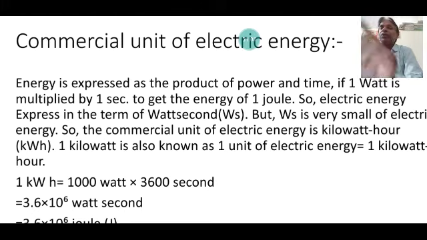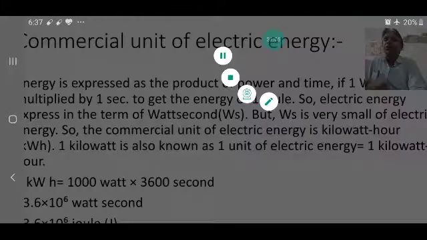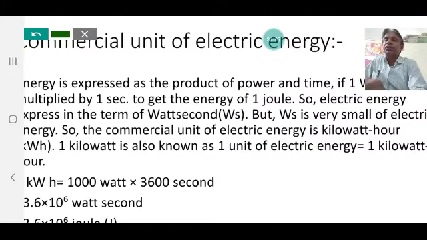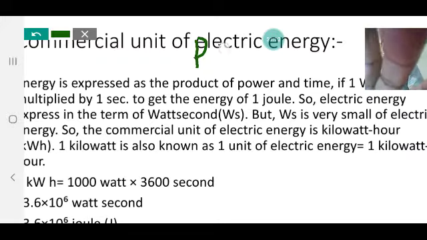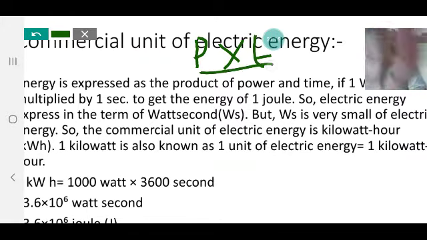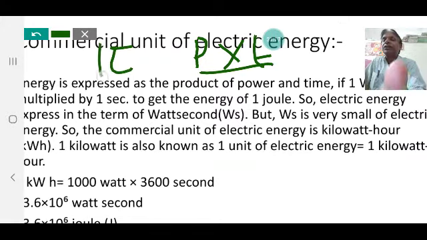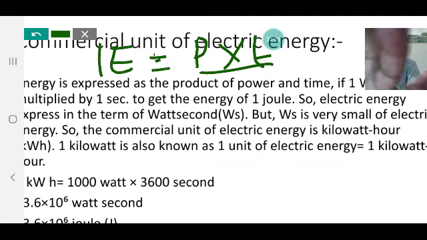What is energy? Energy is expressed as a product of power and time. When P is multiplied by T, we get E, the energy. Energy can be expressed as a product of power and time.